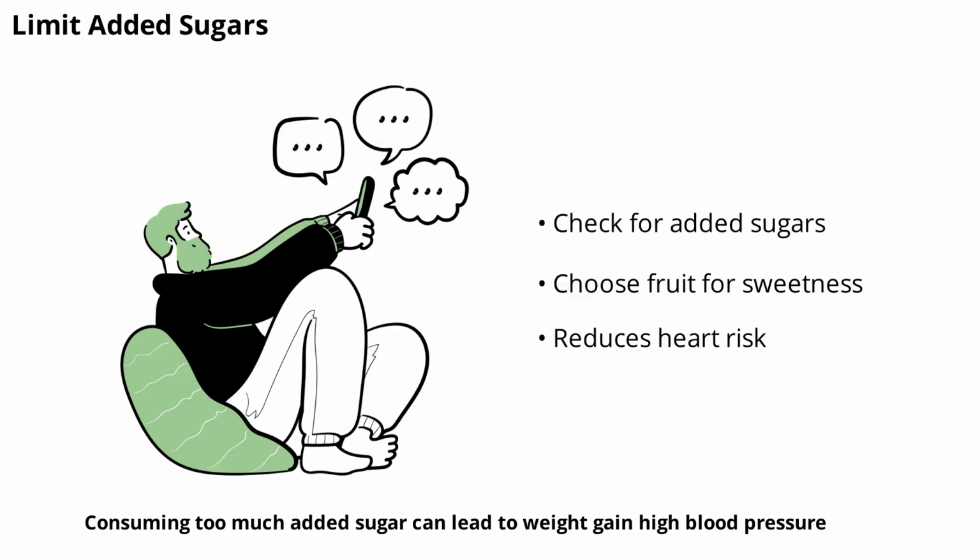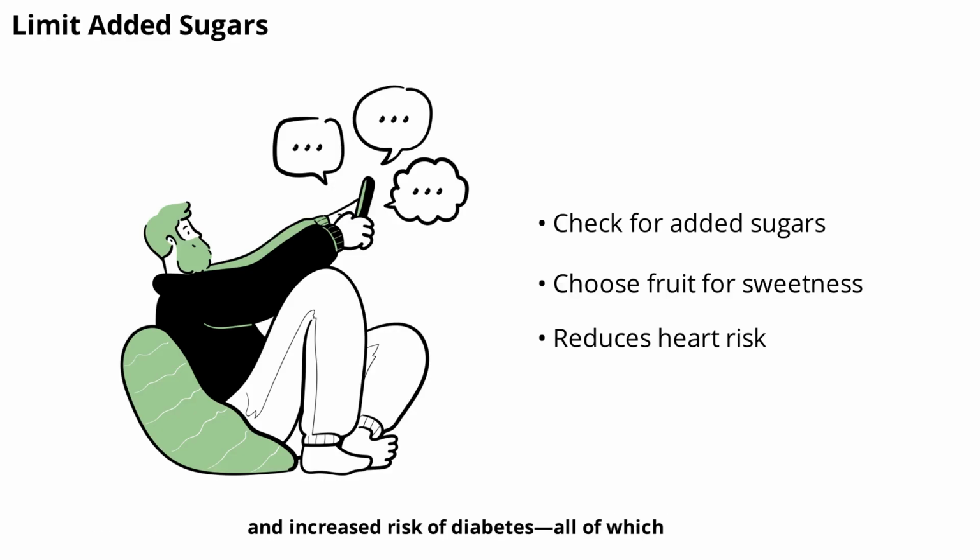Consuming too much added sugar can lead to weight gain, high blood pressure, and increased risk of diabetes, all of which are risk factors for coronary artery disease. Check food labels for added sugars and choose natural sources of sweetness like fruit instead.